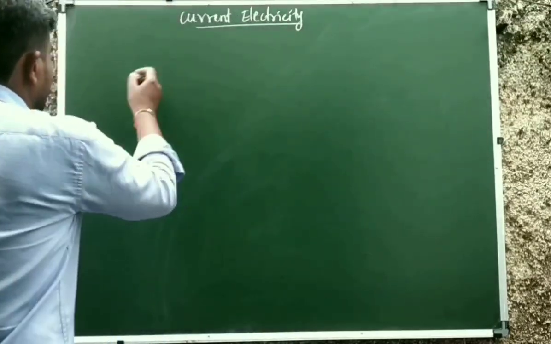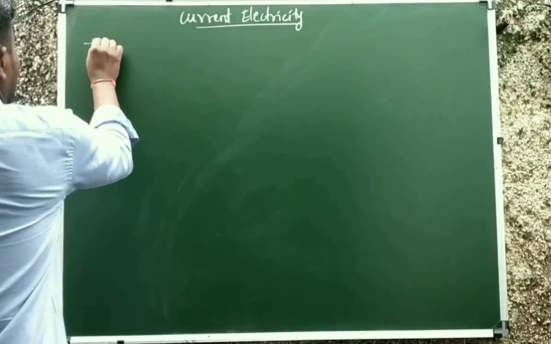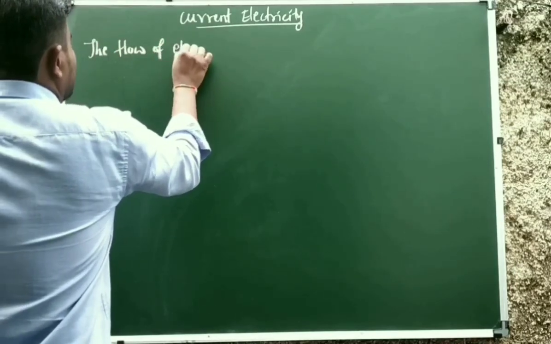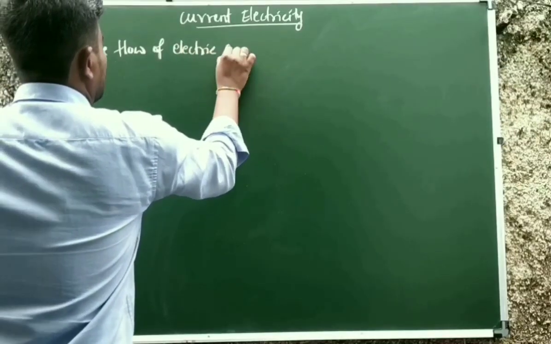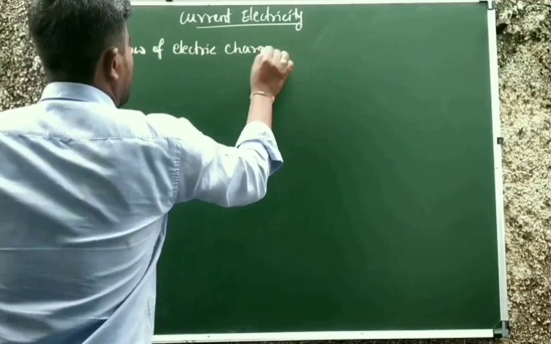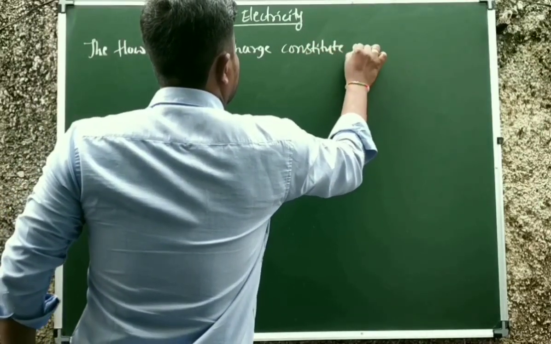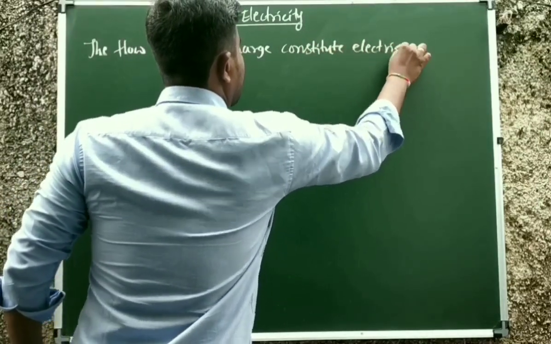Okay, so the definition of electric current is the flow of electric charge. Electric charge constitutes electric current.